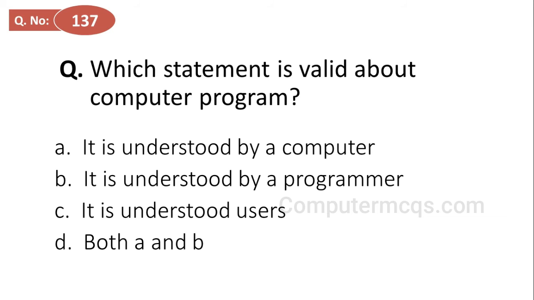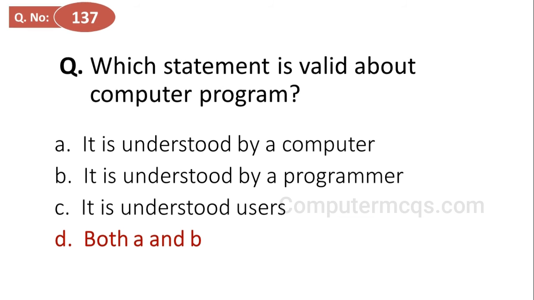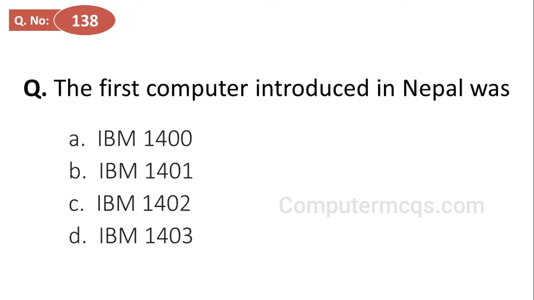Which statement is valid about computer program? Options are it is understood by a computer, it is understood by a programmer, it is understood users, both A and B, and the correct answer is option D, both A and B. The first computer introduced in Nepal was, options are IBM 1400, IBM 1401, IBM 1402, IBM 1403, and the correct answer is option B, IBM 1401.